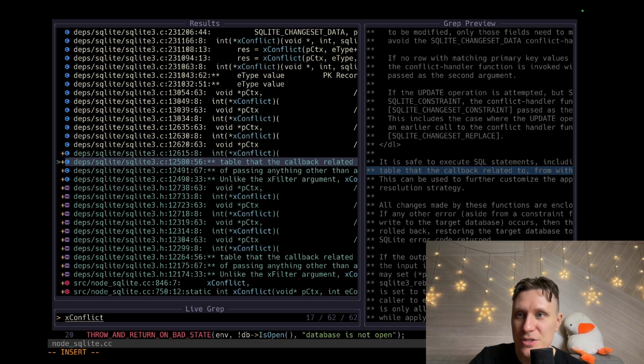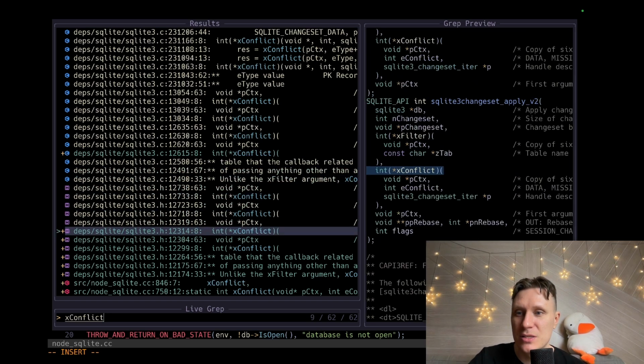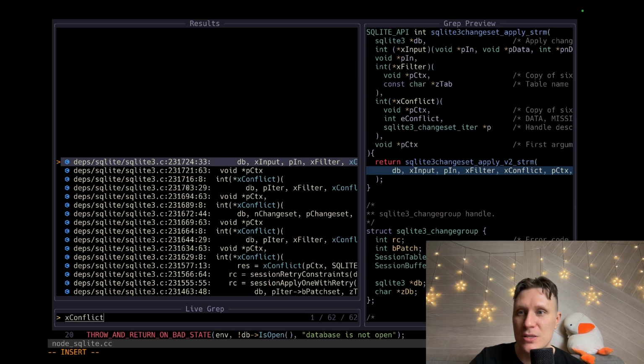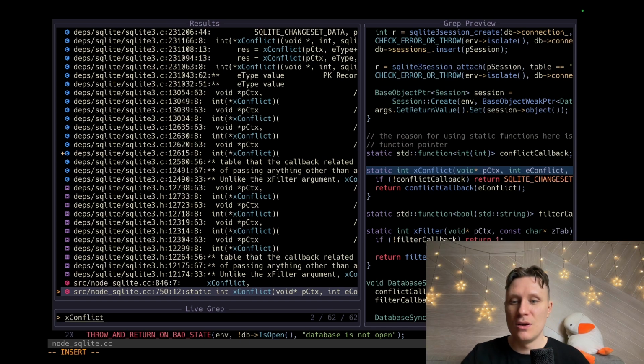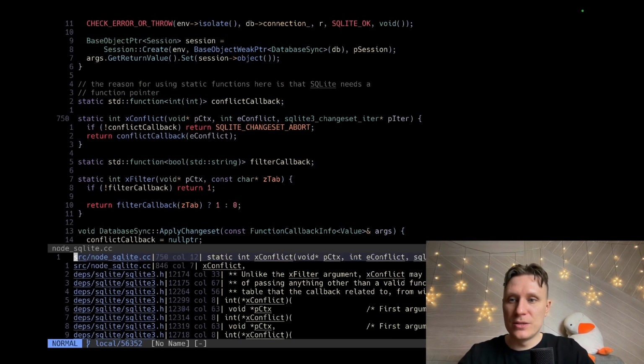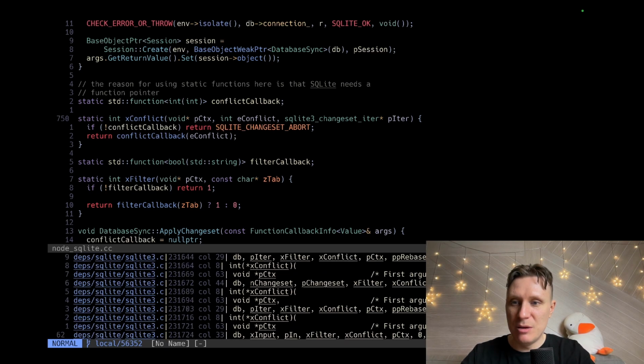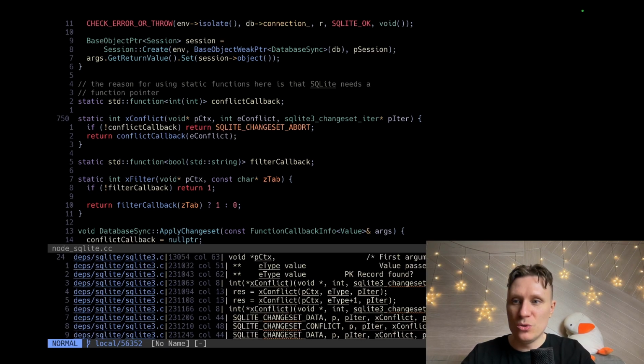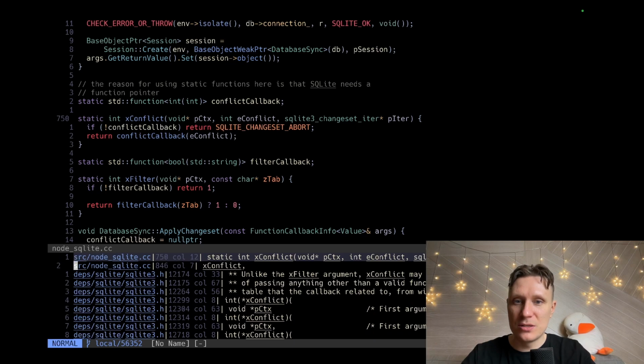Why so many references? Depths. I don't want to search in dependencies. I want to search in my code base. And also, all this stuff is dependencies. So let's find out. Is this all dependencies? Yeah. We only need these two.